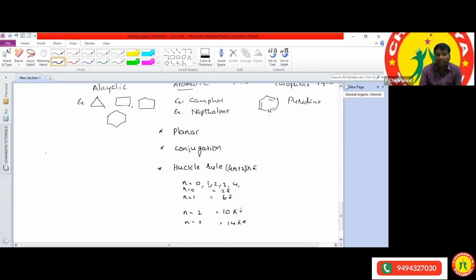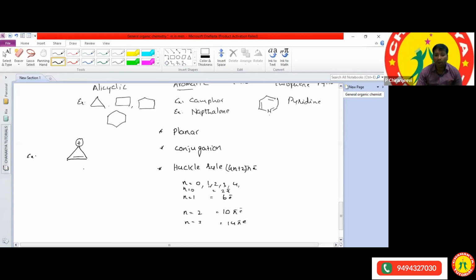Which type of questions are they asking? They'll give some example, for example, cyclopropene carbocation. The given compound is aromatic, non-aromatic, or anti-aromatic. You know what is meant by the aromatic, non-aromatic, and anti-aromatic? Samhita or Srimeda. Srimeda: aromatic. Aromatic means if the compound follows all these three rules, we can call it aromatic.